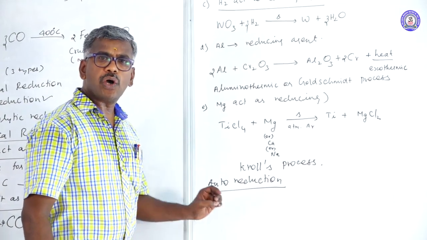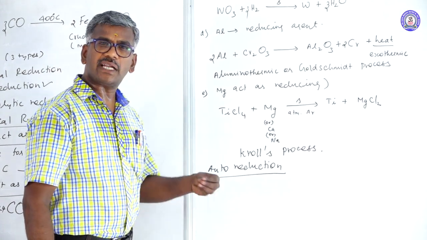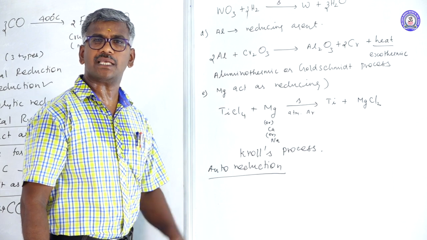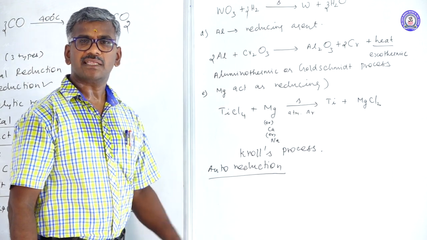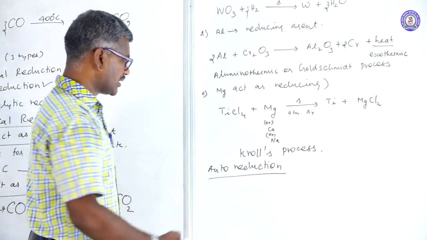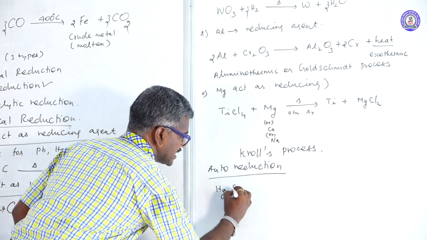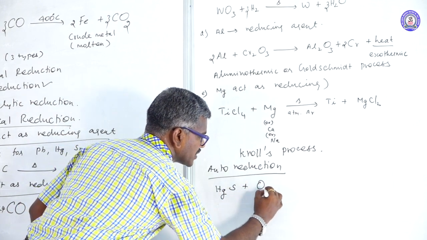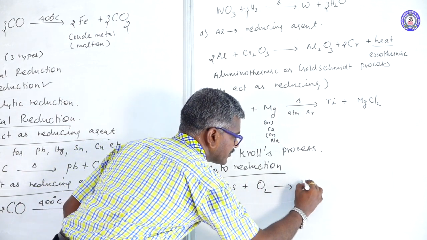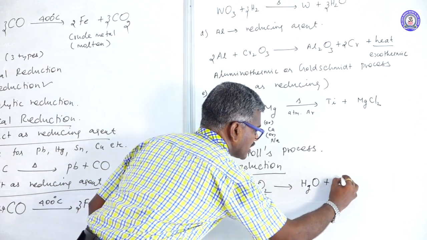In certain cases, no reducing agent can be used. Here, sulfides of a less reactive metal are easily converted into oxide. This oxide reacts with the remaining part of the ore to give metal. For example, HgS undergoes oxidation to form HgO plus SO2.